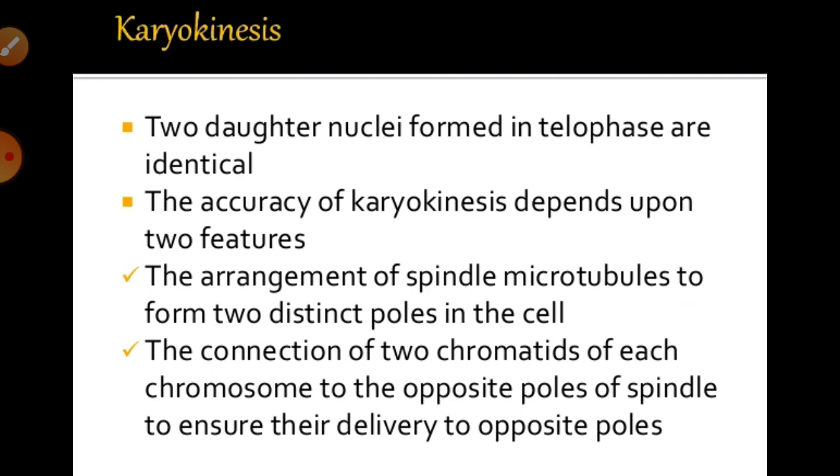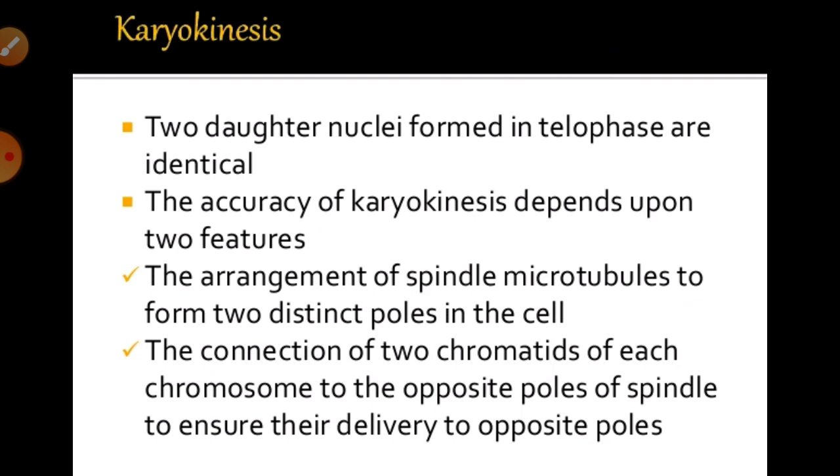As I have told you, karyokinesis means the splitting of the nucleus for the formation of the daughter nuclei, right? And on which features does this karyokinesis depend? For that we also mention the arrangement of the spindle microtubules to form two distinct poles in the cell.